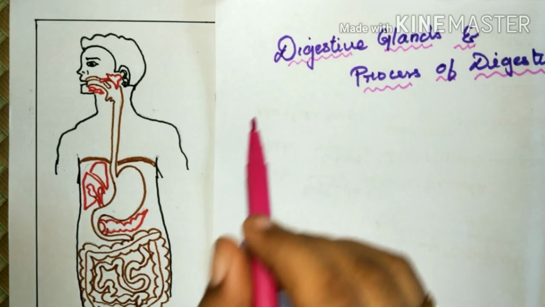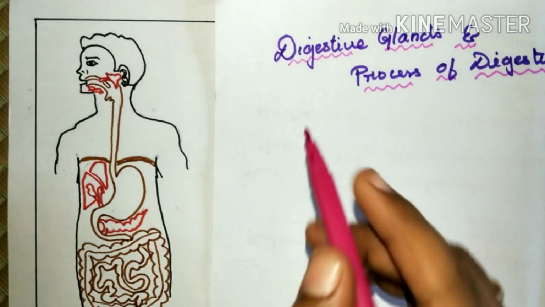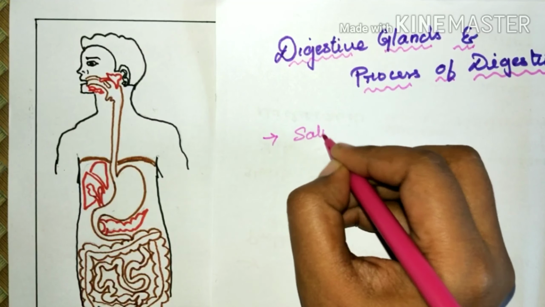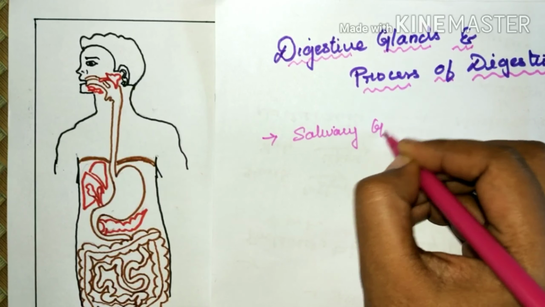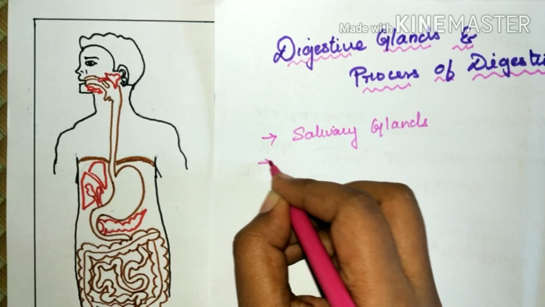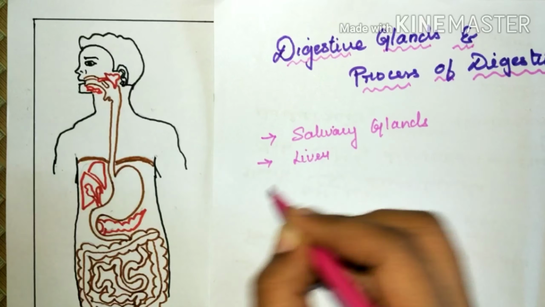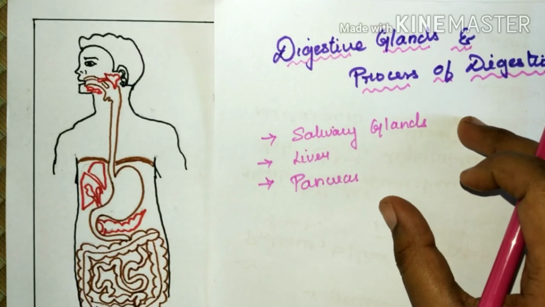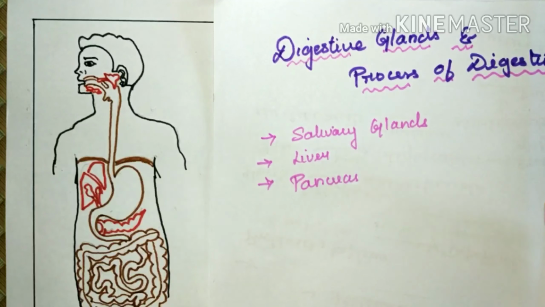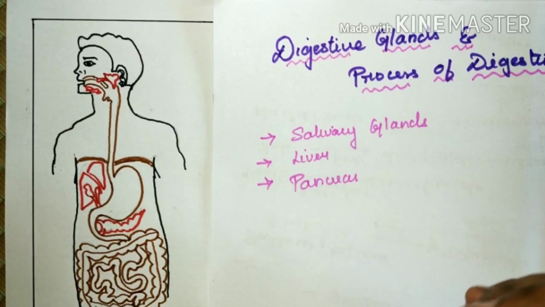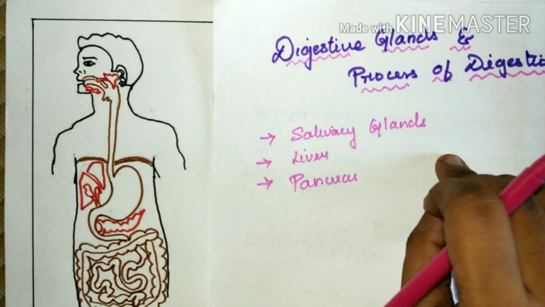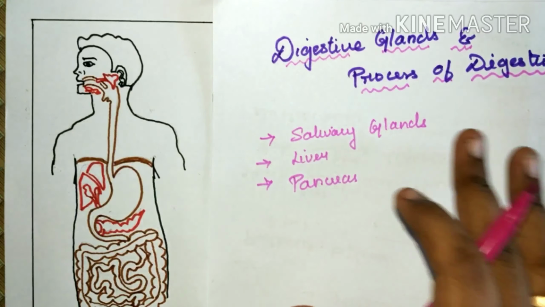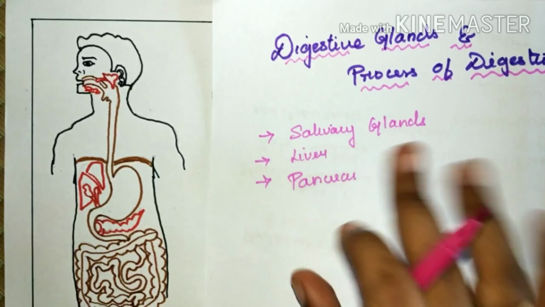There are totally 3 glands present in the human digestive system. They are the salivary glands, liver and pancreas. These 3 are the glands that secrete certain enzymes, hormones and other electrolytes that support the process of digestion. First we will see where these glands are situated.